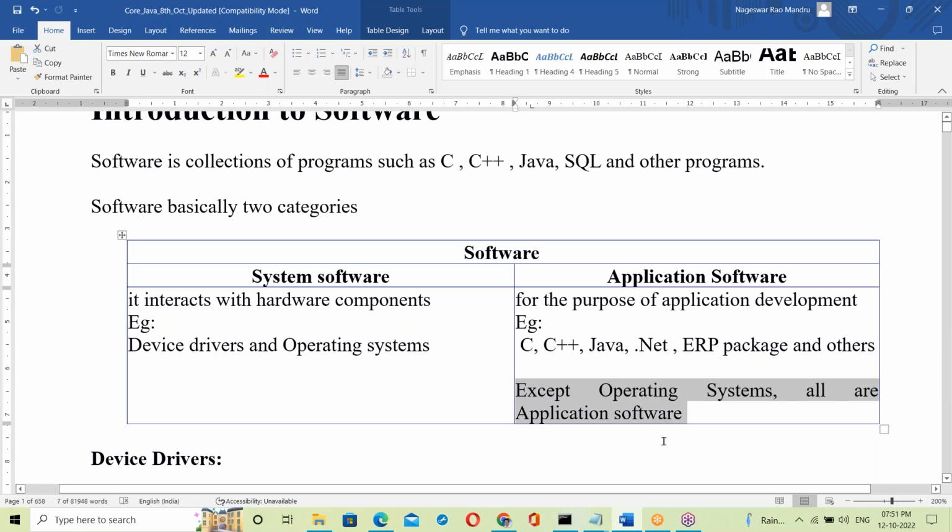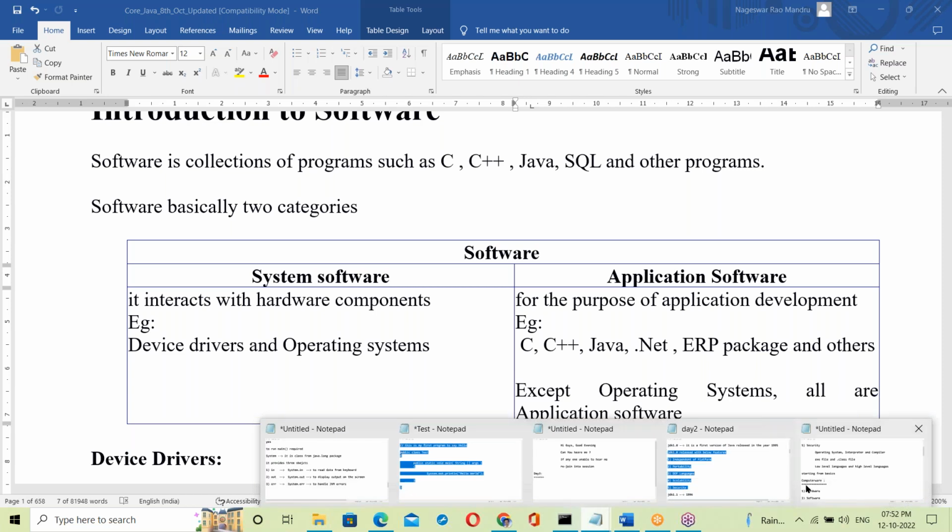The same points are mentioned in the document here. Every point is there in the document, so you can just follow the document.